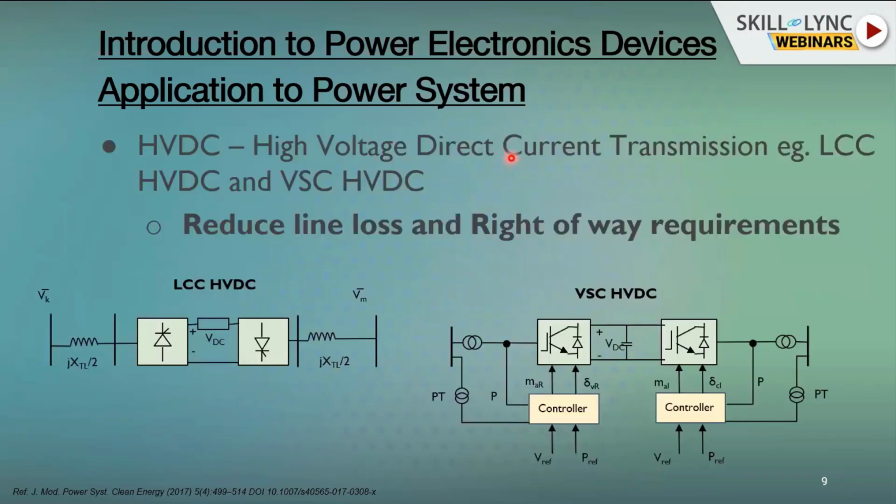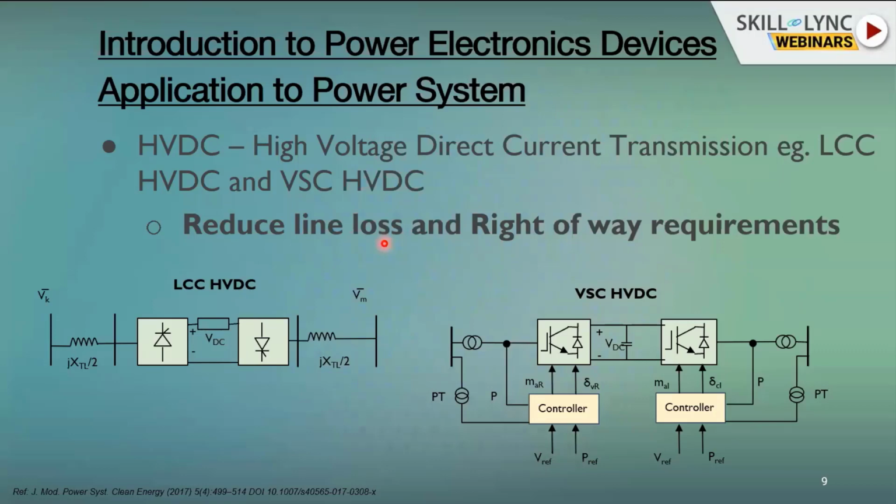The other way, as I talked about in the beginning of the presentation, is the right of way. What is this right of way? We need to reduce line loss, and at the same time we need to reduce the right of way. Line loss we can reduce because the transmission line has reactance as well as resistance. In order to provide enough reactive power, the generator has to supply the reactive current also through the same transmission line, which means it is going to increase the line losses. So you have a current which is required to supply the real power as well as the reactive power, which means that we are going to add losses in the conductor.